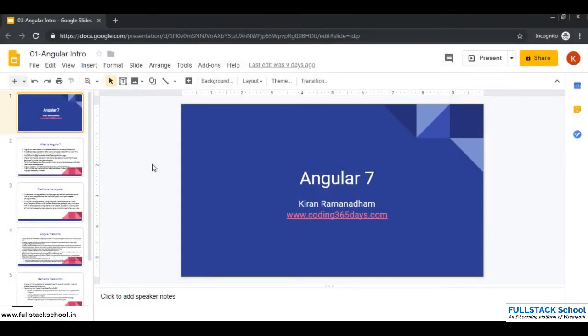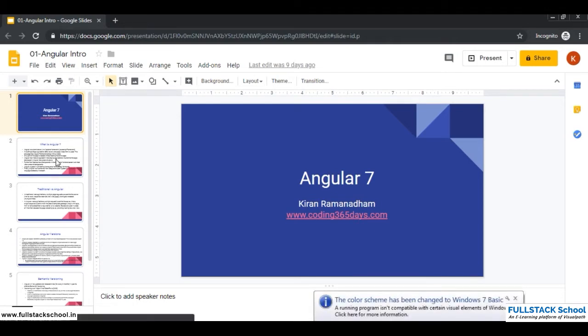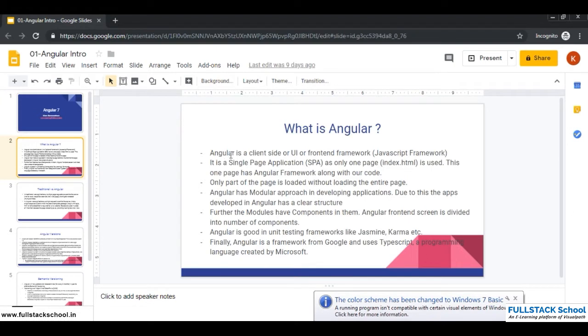In this session, we'll be having an introduction to Angular. Let us see and understand what exactly Angular is in minimal terms. Angular is a client-side or UI or front-end framework. It's a JavaScript framework.